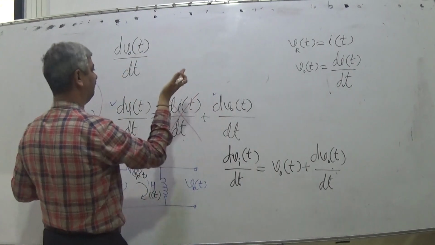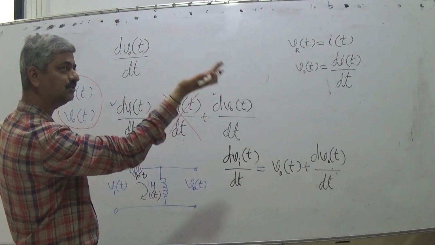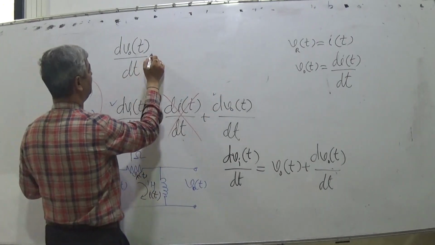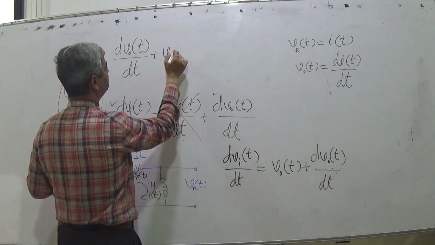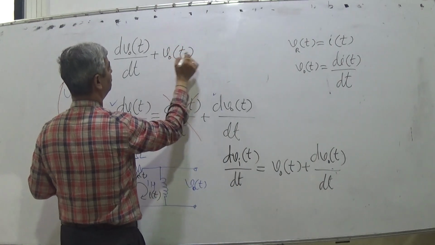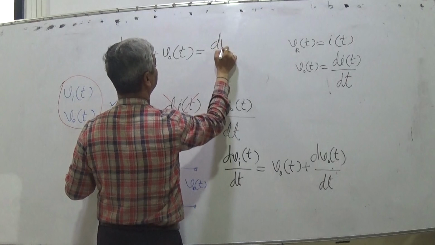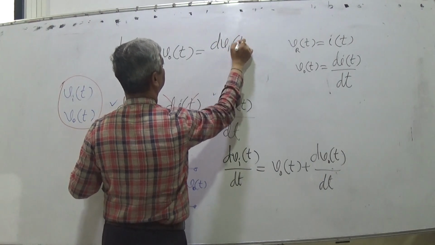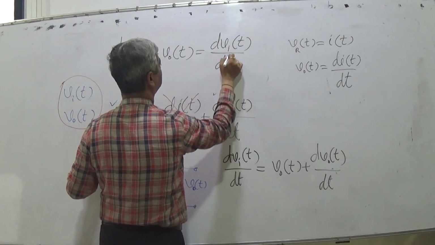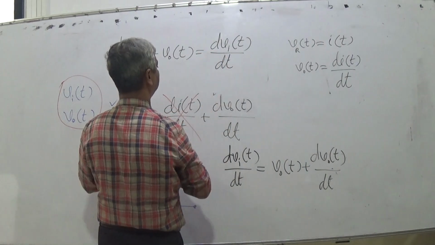And while writing, write higher orders of differential first. dVOT by dt plus VOT is equal to dVIT by dt.